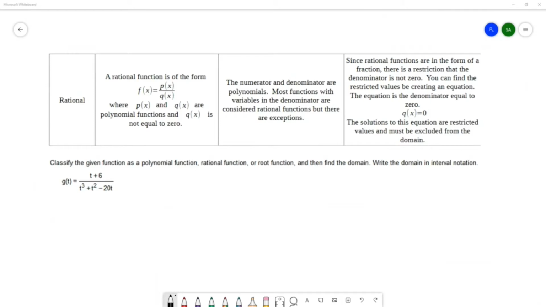So on this question, we want to classify the given function as a polynomial, a rational, or a root, and then find the domain. And we want to write the domain in interval notation. So starting off, we want to identify which type of function we have.